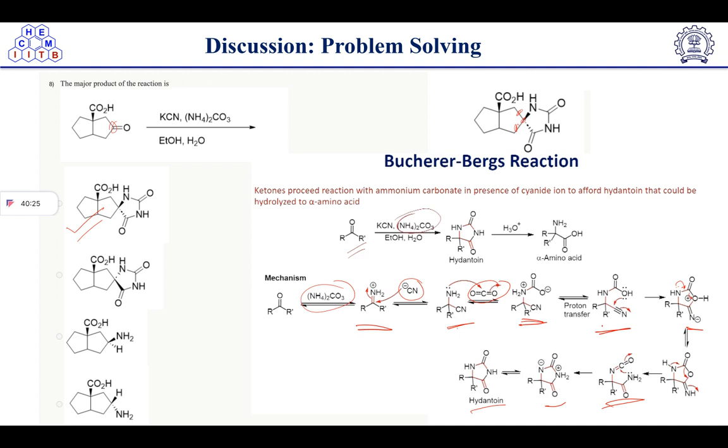In this step, if we have the acid group on the upside, whenever we have this group on the upside, the attack will take place from the backside only. This is the open book type structure. If you imagine this structure in 3D form, it will look like this, and on the above side we have CO2H. Here we have the imine.